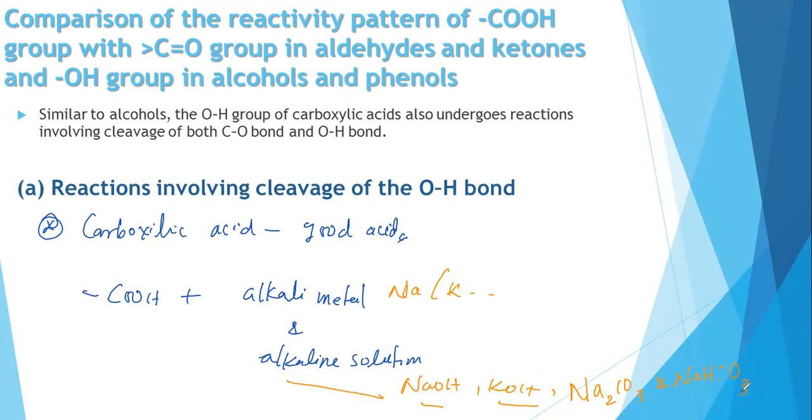This is the difference between us. We have the table; we will talk about that later. But you should understand that carboxylic acid is able to react with alkali metal and also the alkaline solution: sodium hydroxide, potassium hydroxide, as well as sodium carbonate and sodium bicarbonate. Let's move on to the reactions one by one.